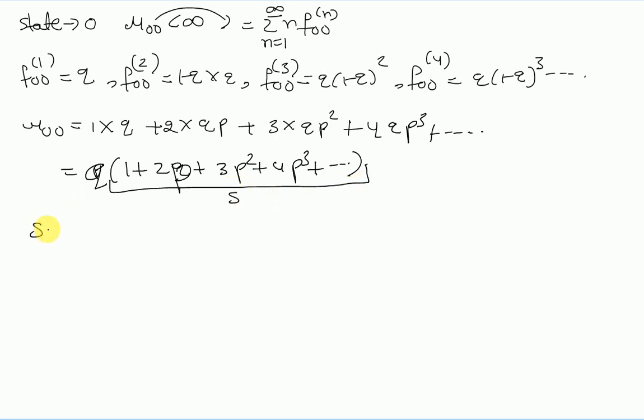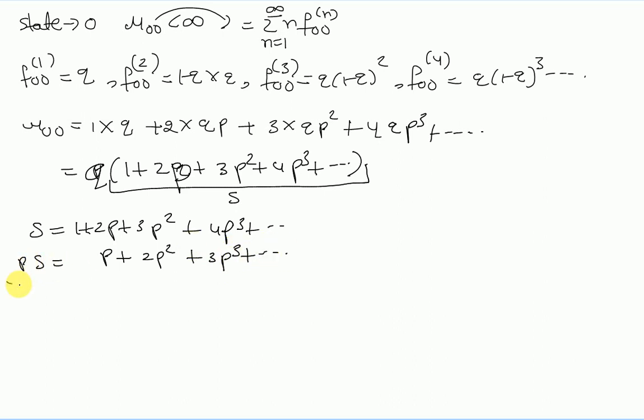Then S equals 1 plus 2p plus 3p square plus 4p cube, and so on. If we multiply S by p, then pS equals p plus 2p square plus 3p cube, and so on. Subtracting, 1 minus p times S, that is qS, equals 1 plus p plus p square plus p cube, and so on.